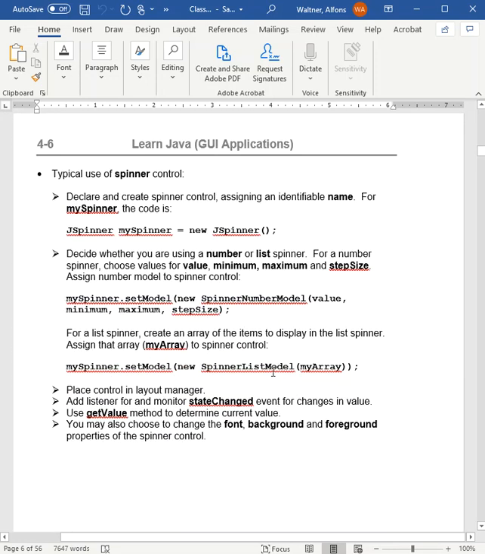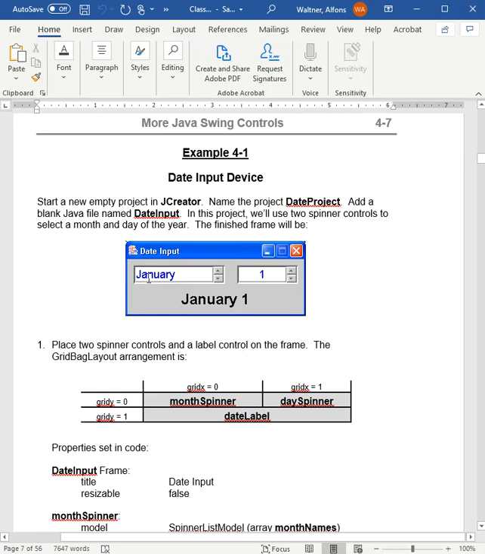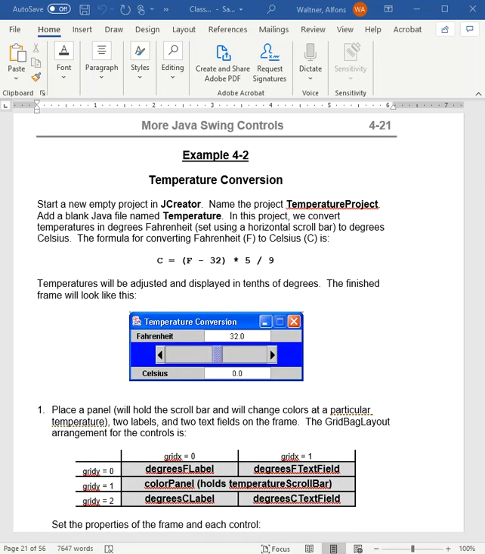Okay, you can see as it goes through. Sorry, I'm scrolling pretty quick. Here's an example where we can have a spinner box with the date, okay, and then we can have the day. All right, and that's in example 4. Okay, I'll stop it and we'll go to example 2.